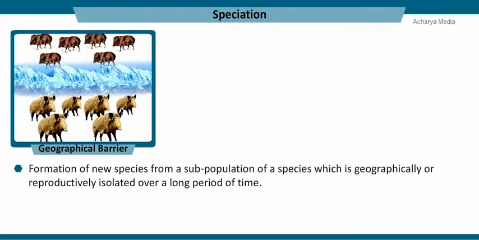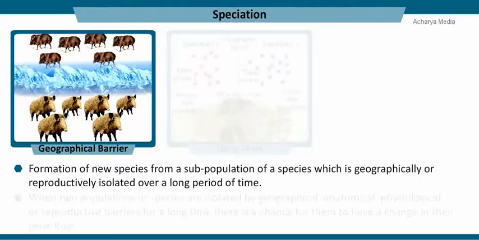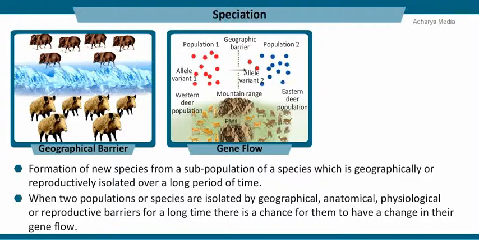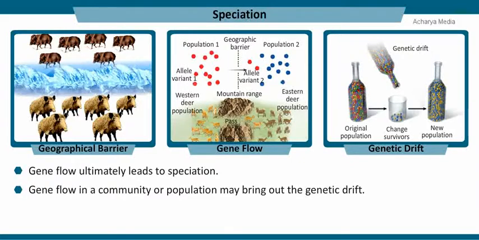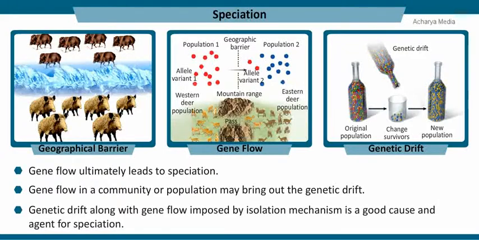Speciation is formation of new species from a subpopulation of a species which is geographically or reproductively isolated over a long period of time. When two populations or species are isolated by geographical, anatomical, physiological or reproductive barriers for a long time, there is a chance for them to have a change in their gene flow. Gene flow ultimately leads to speciation. Gene flow in a community or population may bring out the genetic drift. Genetic drift along with gene flow imposed by isolation mechanism is a good cause and agent for speciation.